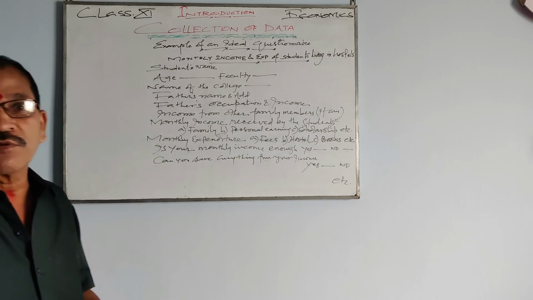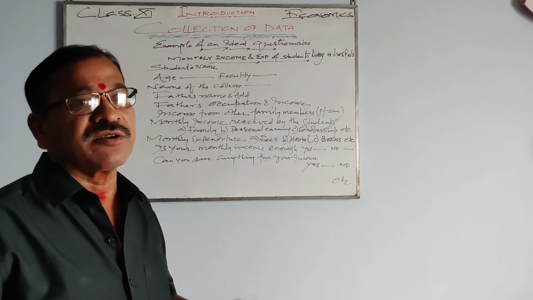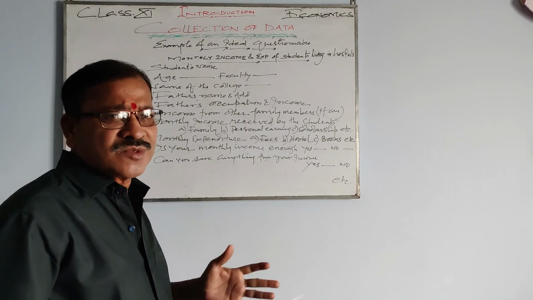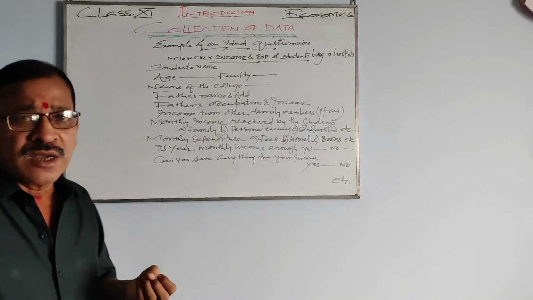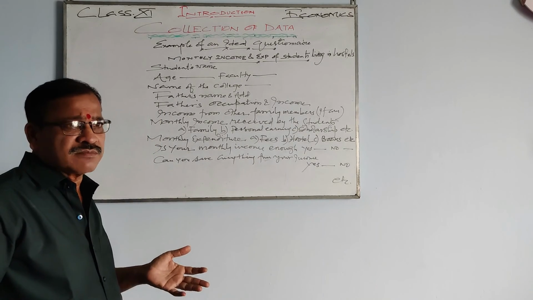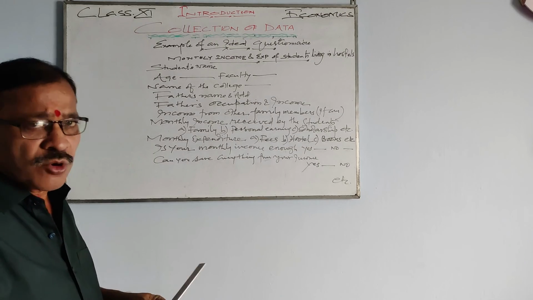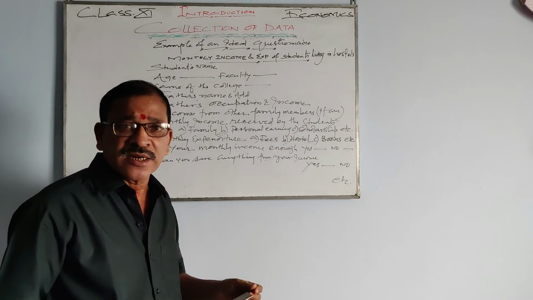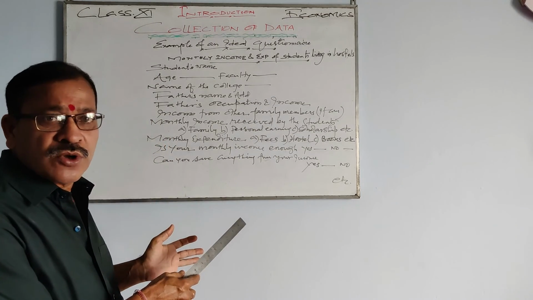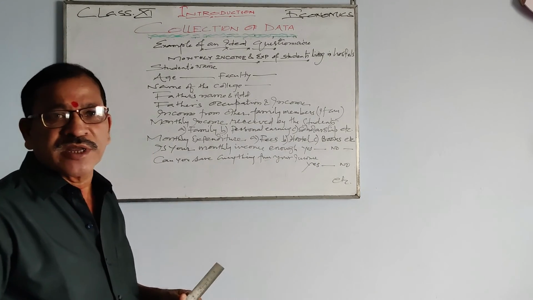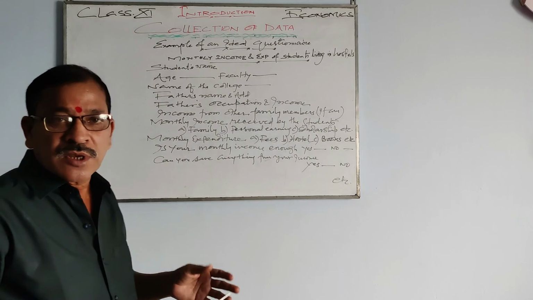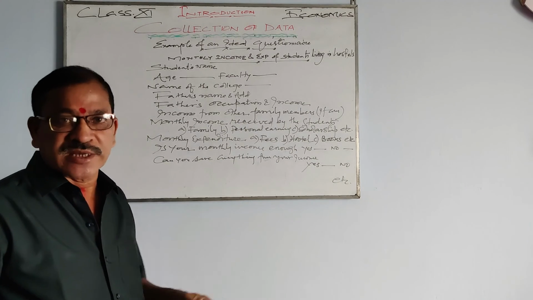What are the merits of indirect oral investigation? Such relevant questions can be there, and once you know the concepts of all the methods, you can easily write their merits and demerits.